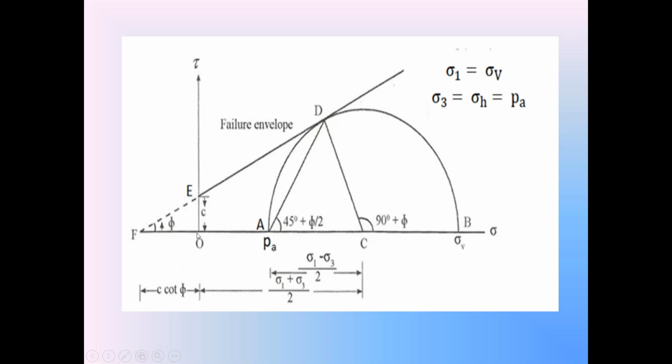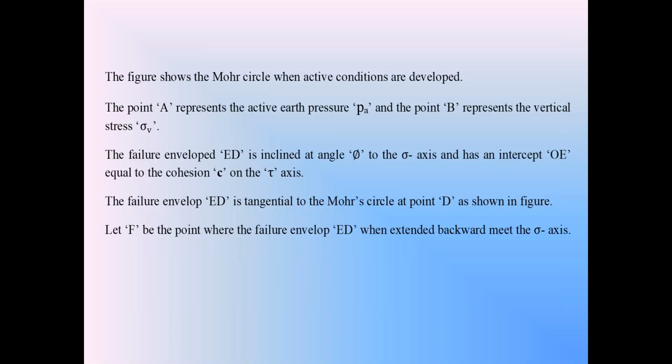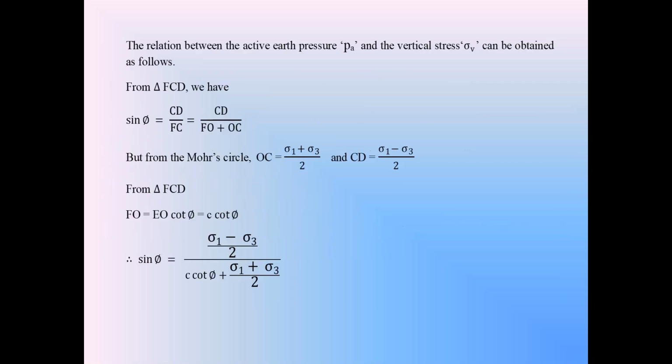The length OC is (sigma 1 plus sigma 3) by 2. The length OF is C cot phi. That is the total length of CF, whereas the length CD is equal to (sigma 1 minus sigma 3) by 2.